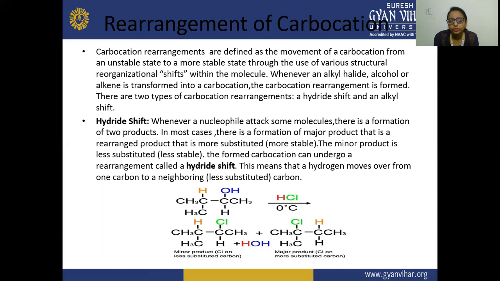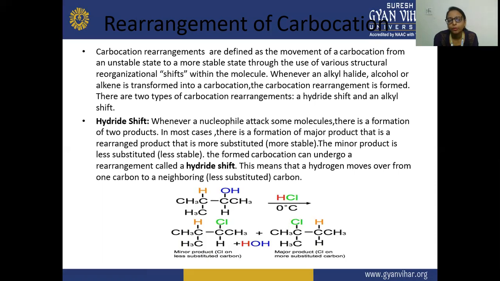In the hydride shift, whenever there is an attack by a nucleophile on the reactant, there is a formation of two products. One product will be your major, and the secondary product will be your minor. The major product is the rearranged product, and it is more substituted, and the minor product is less substituted, and it is also less stable.